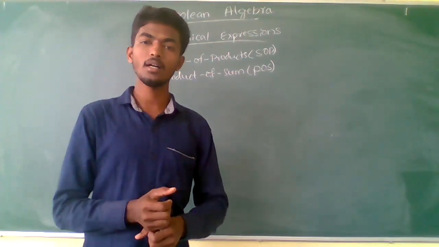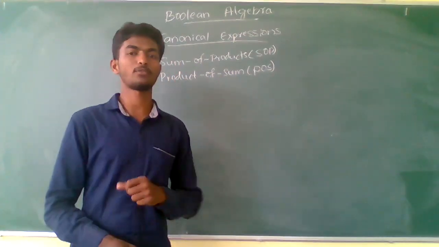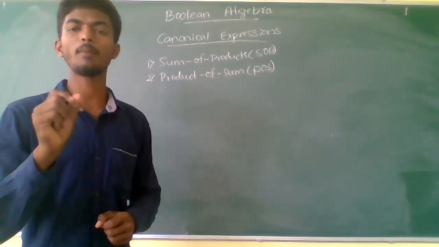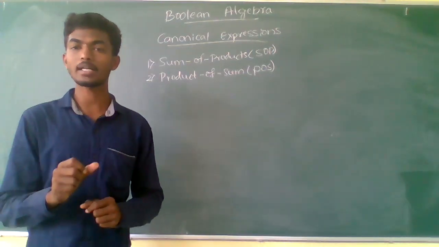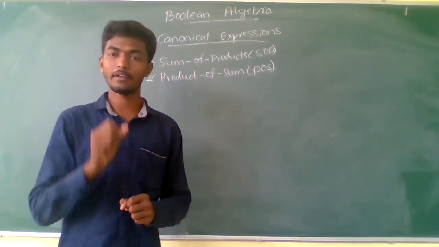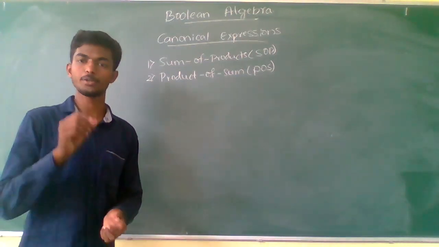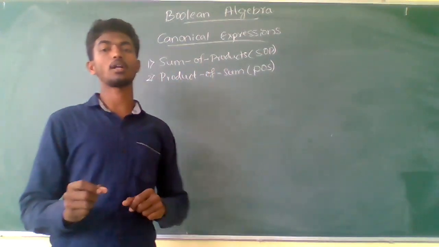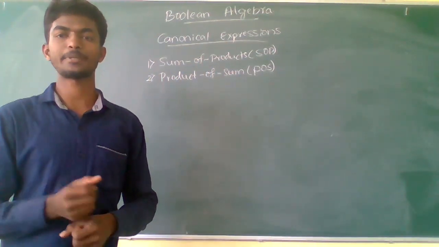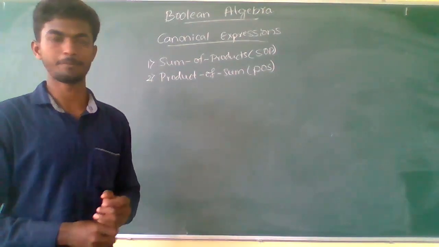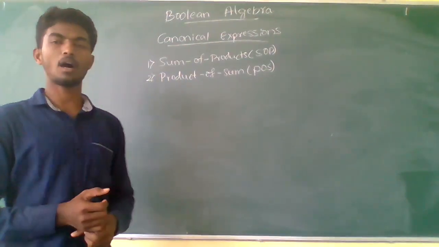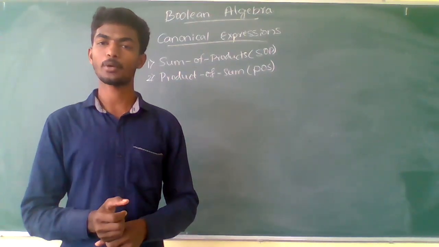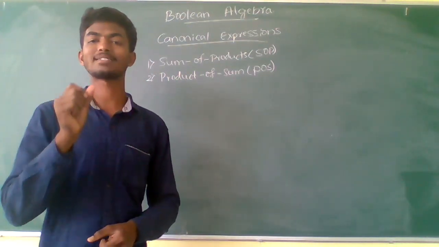When you convert the given Boolean expression into the sum of products form, it is called the canonical sum of products expression, or the canonical min term expression. If you convert it into the product of sums form, it is called the canonical product of sums, or the canonical max term expression.